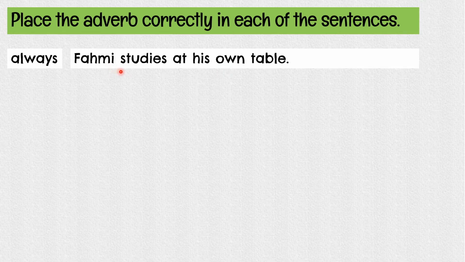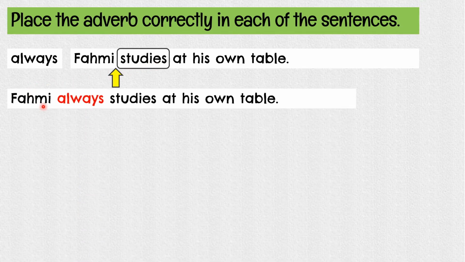First, we identify the verb from this sentence. The verb here is studies. So circle it. Put the adverb right before the verb. So the answer would be: Fahmi always studies at his own table.